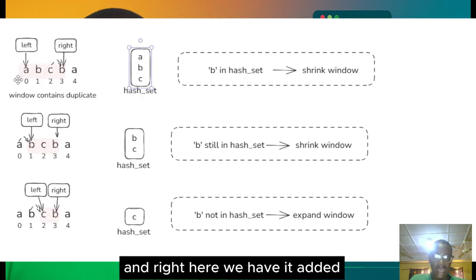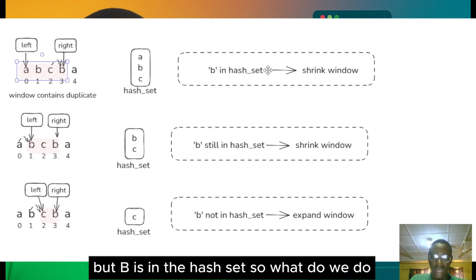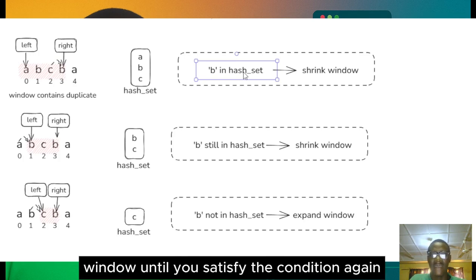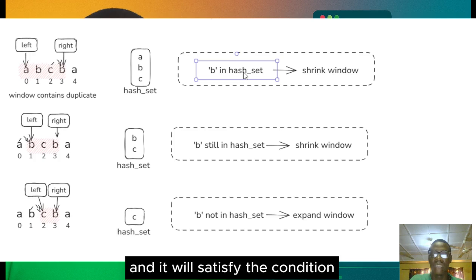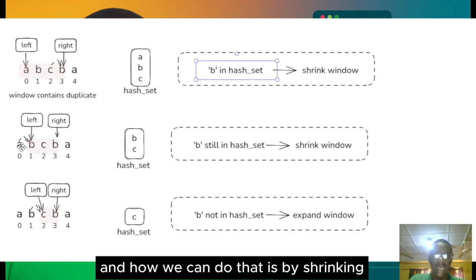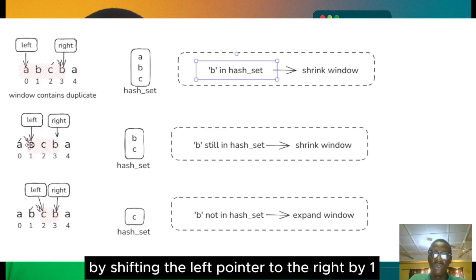And right here we have it added, and now we are shifting our right pointer by 1 and it's now at B, but B is in the hash set. So what do we do? We shrink the window until it satisfies the condition again, and it will satisfy the condition when B is no longer 2 in the hash set. You understand? When B is just 1 in the hash set. So what we're going to do is shrink by shifting the left pointer to the right by 1.